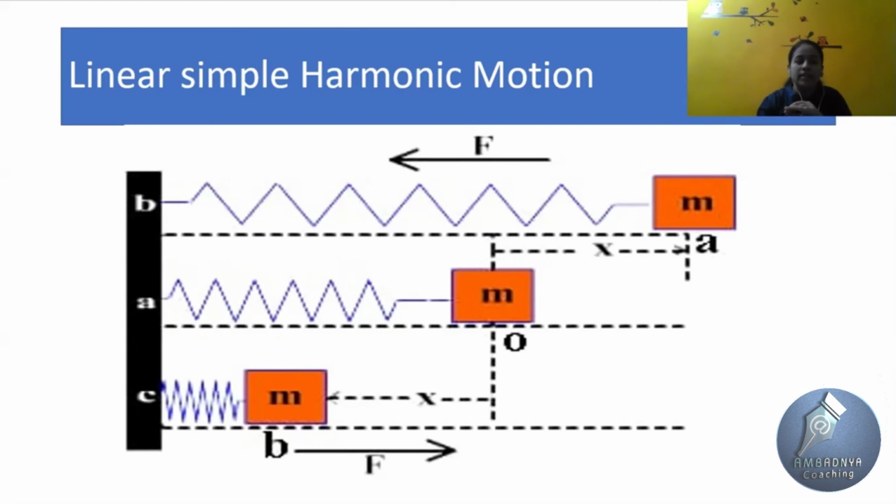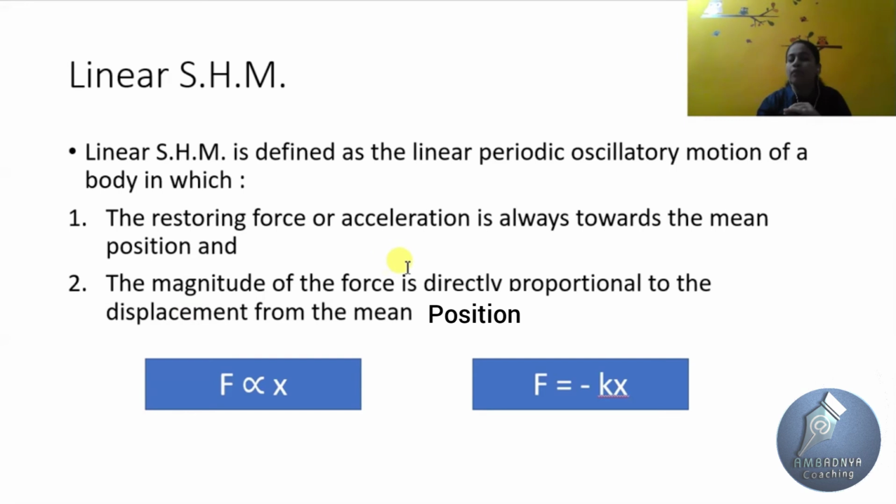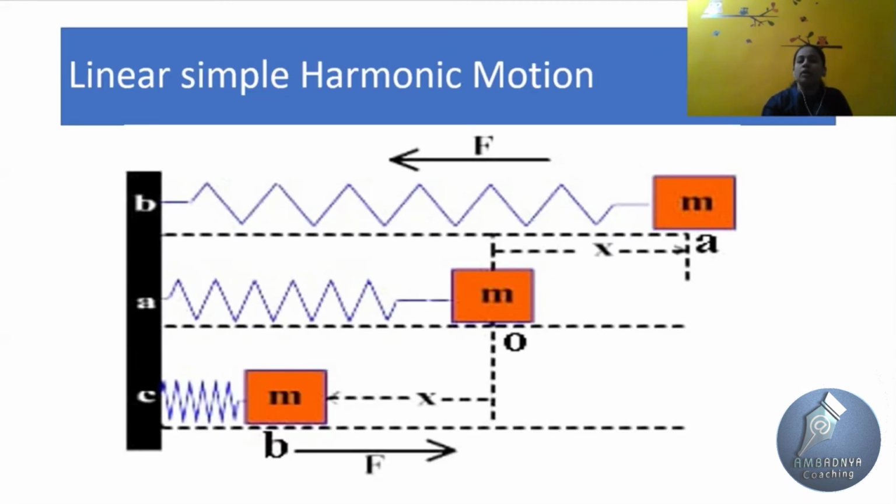And second, the magnitude of force is directly proportional to the displacement from the mean position. F and x are in direct proportionality. But remember, only the direction is opposite. When we stretch the spring to the right, the force is on the left side. When we compress the spring towards the left, the force is on the right side.